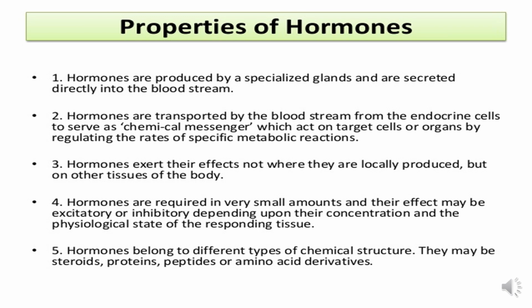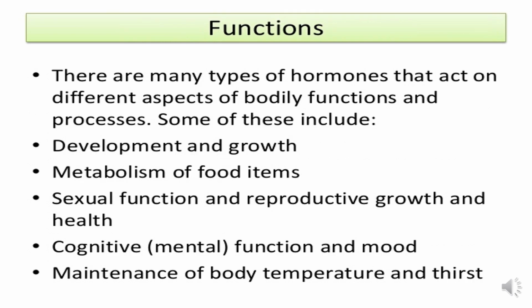Hormones belong to different types of chemical structure. They may be steroids, proteins, peptides, or amino acid derivatives. There are many types of hormones that act on different aspects of bodily functions. These are some of the important functions of the hormones: for development and growth, for the metabolism of food items, for sexual function, for mental function, and for the maintenance of body temperature.